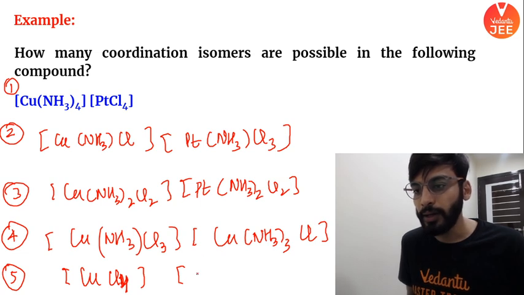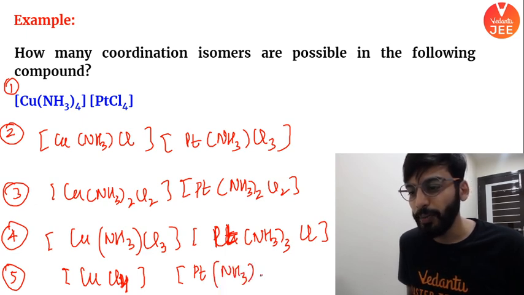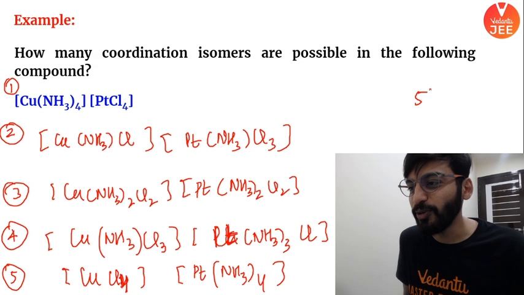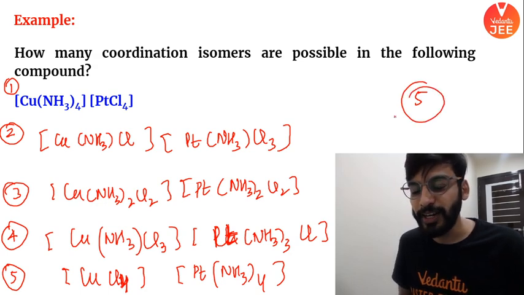I have done a small mistake here. This is a platinum. Please allow me. Now this one is platinum. Now next one, platinum. Here it will become ammonia. So beta, how many isomers are found now? Many of you would be saying 5. Total now there are 5 isomers, right?